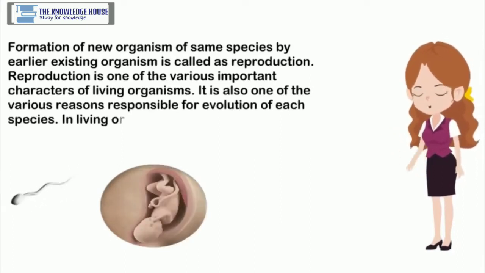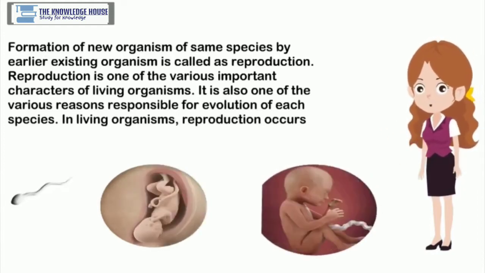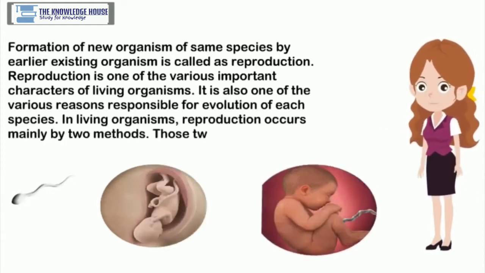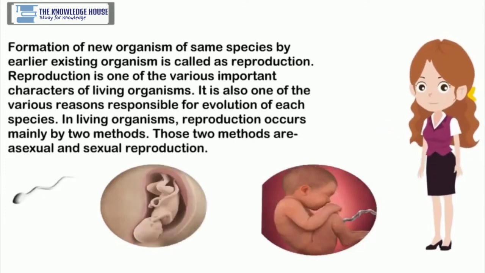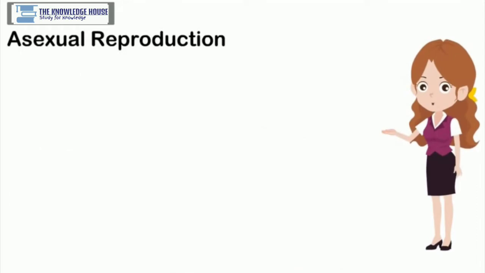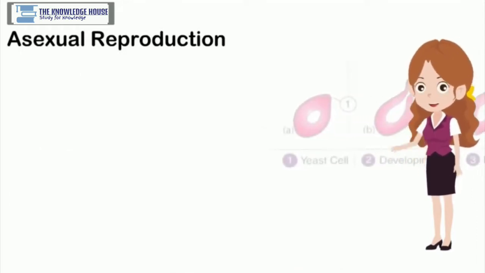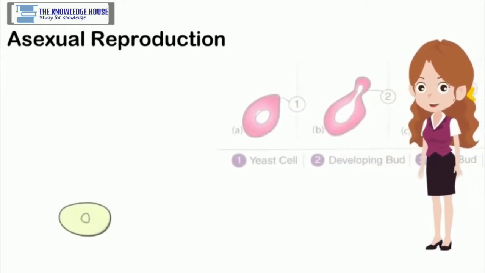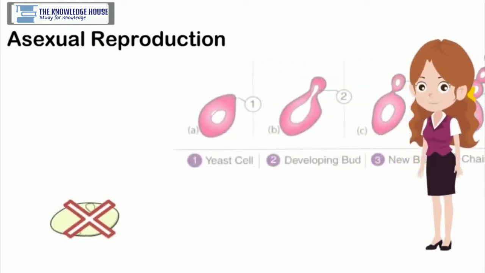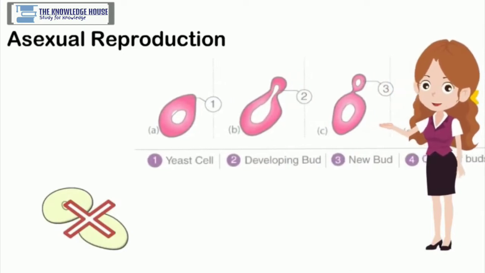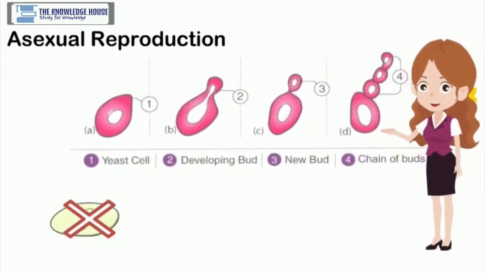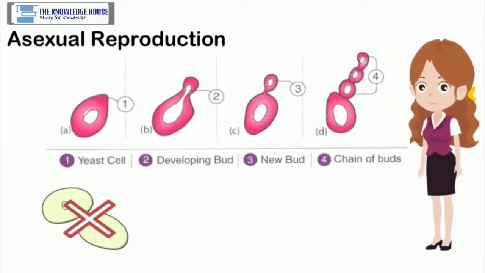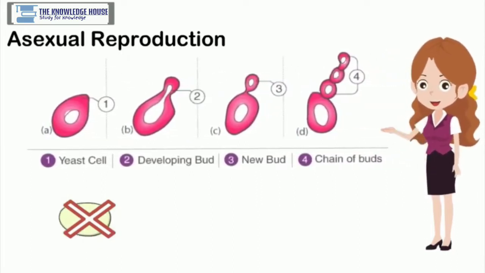In living organisms, reproduction occurs mainly by two methods. Those two methods are asexual and sexual reproduction. Asexual reproduction. The process of formation of a new organism by an organism of the same species without involvement of gametes is called asexual reproduction. As this reproduction does not involve union of two different gametes, the new organism has exact genetic similarity with the reproducing organism.